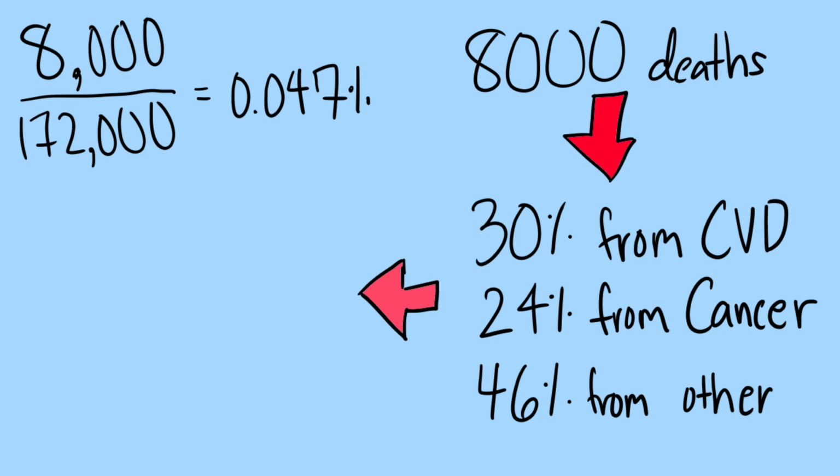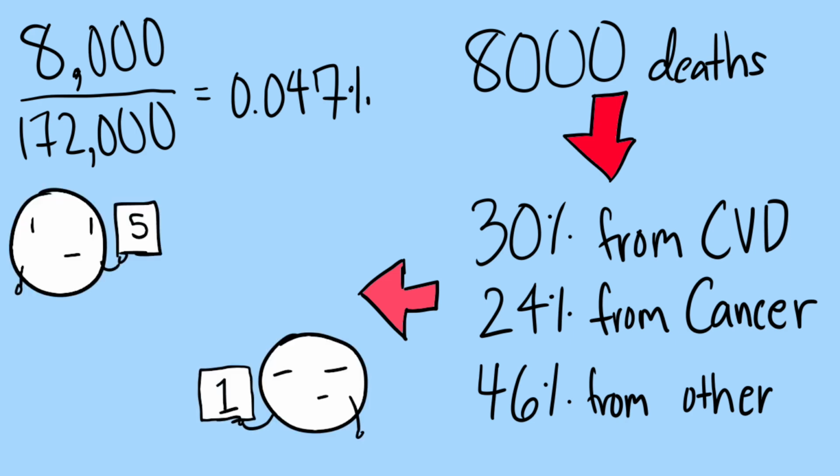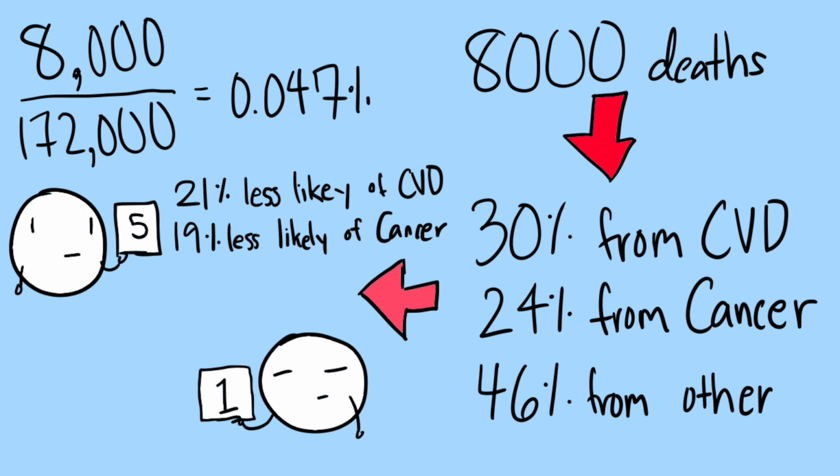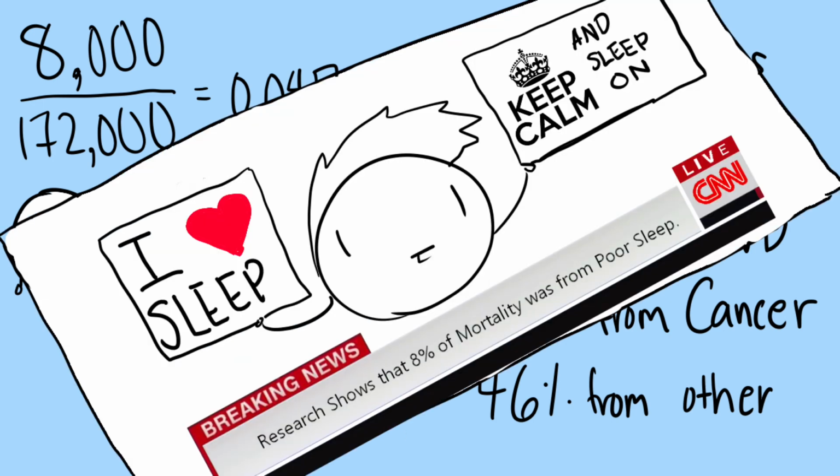With the consideration of the amount of sleep-related points they had along with the death factor, it was shown that when comparing people who had a score of 5 and people who had a score of 1 on the sleeping status test, the people who had a 5 were 21% less likely to die from CVD, 19% less likely from cancer, and 40% less likely from other diseases. And so after more math, it was assumed and calculated that 8% of mortality was from poor sleep patterns.